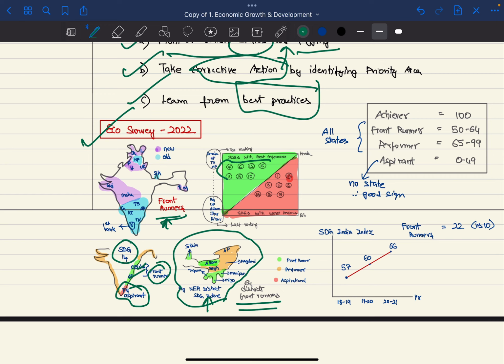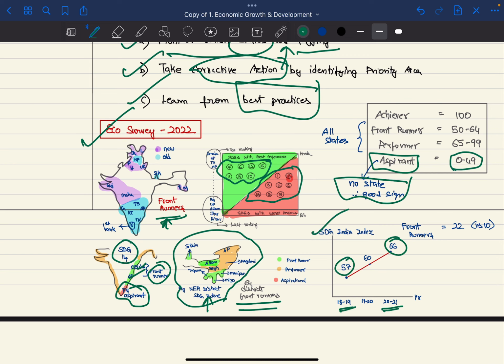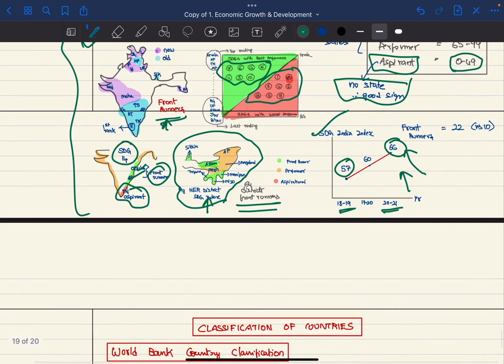And these are the SDGs where India is performing good, and these are the SDGs where India is performing bad. No state is an aspirant, which is the poor performer. This is a very good sign. The SDG India Index has improved from 57 in 2018-19 to 66 in 2021. That is from the recent Economic Survey. So this is a good improvement. These are the points from the Economic Survey 2022 with respect to the SDG India Index.